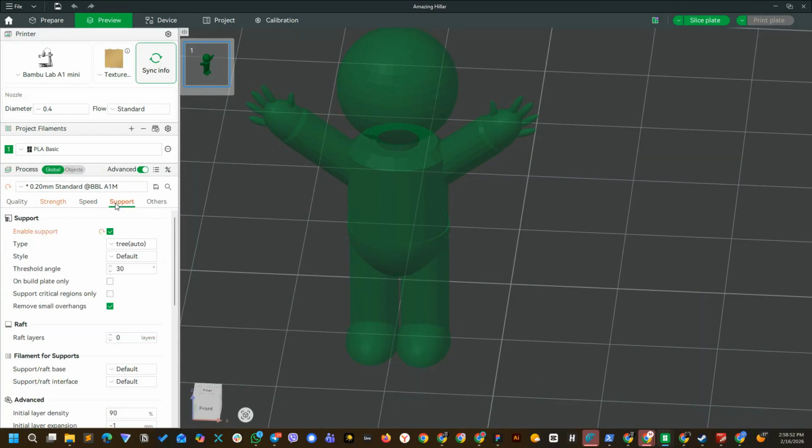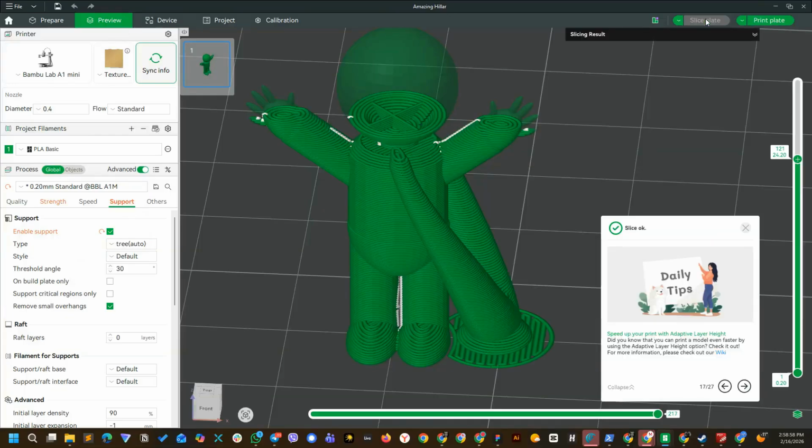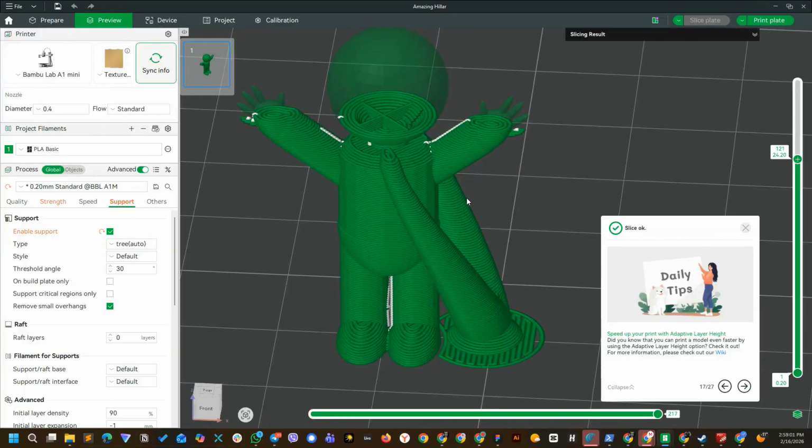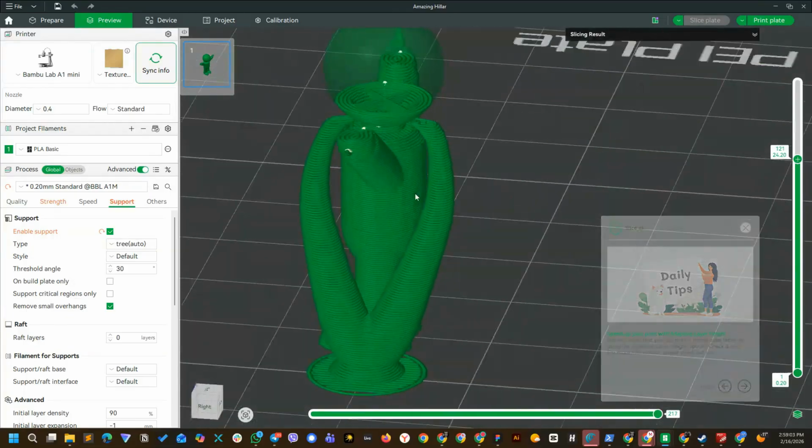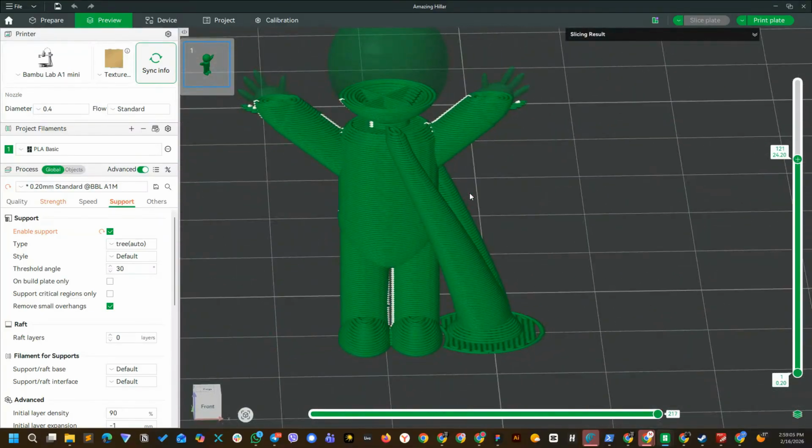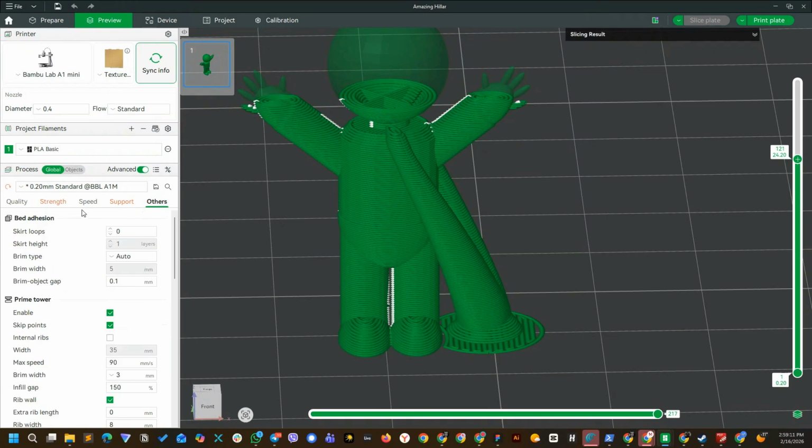Supports are automatically generated structures that hold up overhangs during printing. Required for complex shapes, support type and density can be adjusted to balance support strength and ease of removal. Brim, skirt, and raft are bed adhesion helpers used to improve first layer stability. These settings are adjusted in almost every print and form the foundation of slicing.